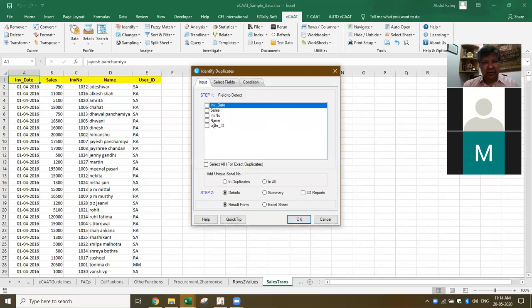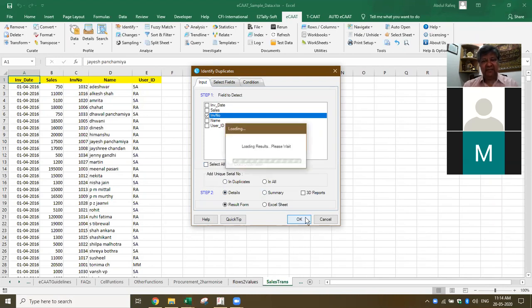What I want to find out is duplicates based on the invoice number. I select the invoice number and say okay. I can also check duplicates in all fields, which means exact duplicates: I select all the fields, just say yes, then you see what will happen. I can get details or summary. Now you'll see the difference.